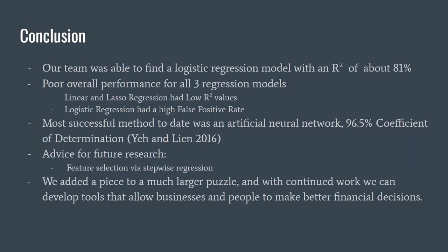Okay. So our conclusion again, that the best model we were able to get out of this was a logistic regression model with about 81% overall explaining of the variables mentioned before. Again, we had poor overall performance for all 3 regression models, given that the linear and lasso regressions had low R squared values, and the logistic regression had a high false positive rate. Again, the most successful method was to use artificial neural networks with a coefficient of about 96.5%, which is from a study, actually from the source material for this data, of Ye and Len in 2016.